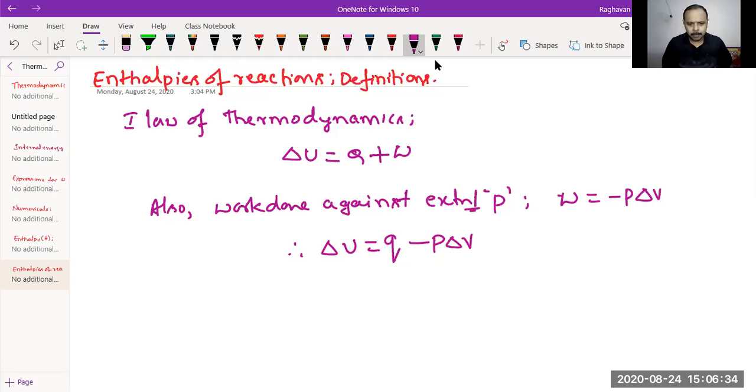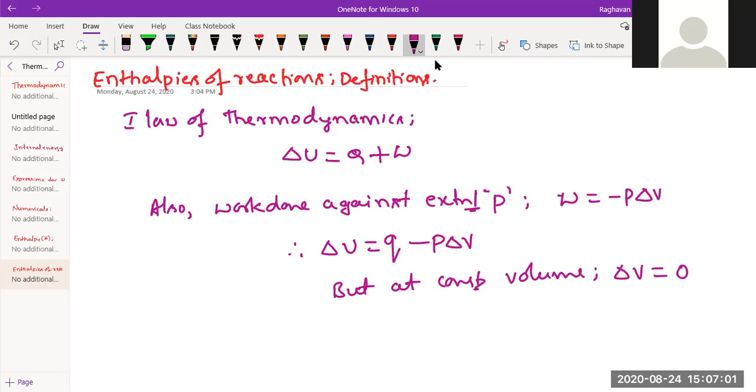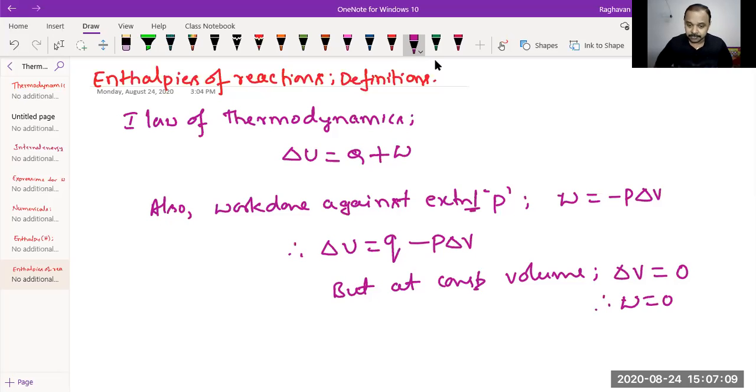Next, at constant volume, what happens to W equals minus P delta V? At constant volume, what is the work done by the system? Delta V becomes zero, because volume is constant, so the change is zero. As simple as that. Therefore, W becomes equal to 0. So work done by the system at constant volume is 0. You have to remember that.